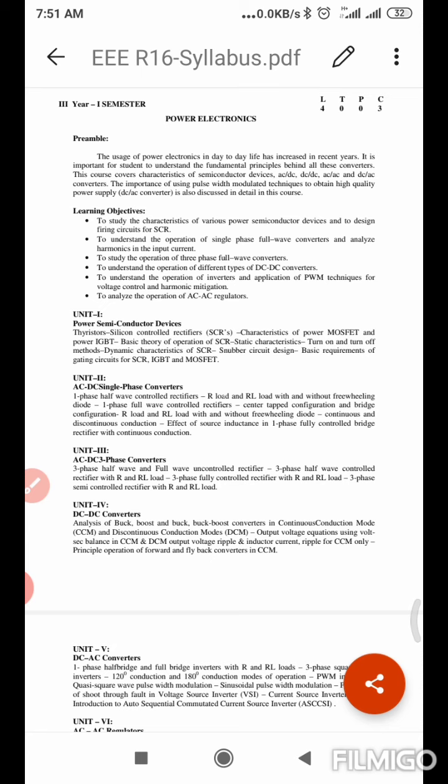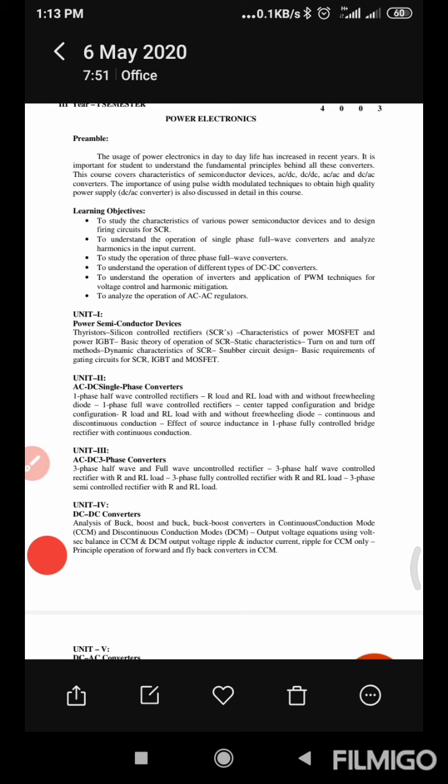Practically in AC we use transformers for stepping up or down, but for DC it is not possible to use a transformer. That's why we definitely use these converters. The main concepts here are buck converters, boost converters, and the combination of buck and boost converters. Here also we do mathematical analysis for each and every converter.